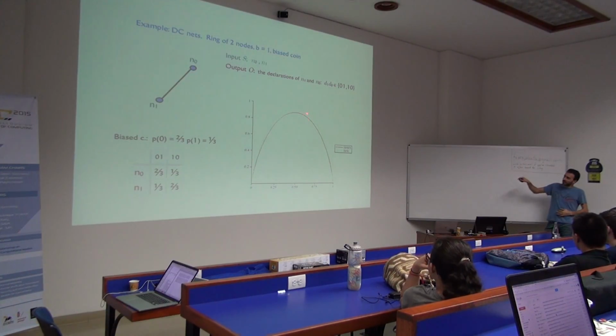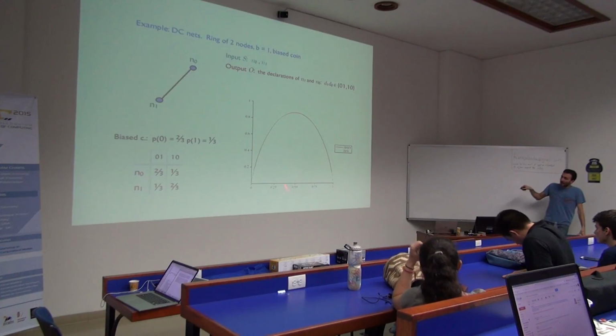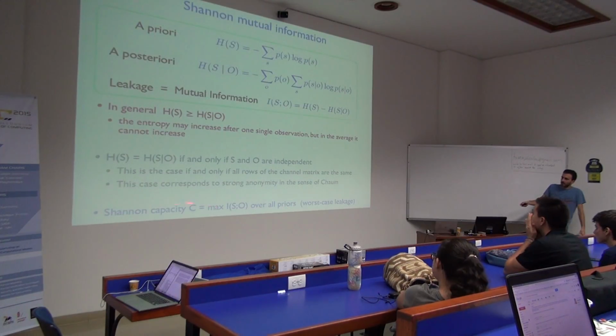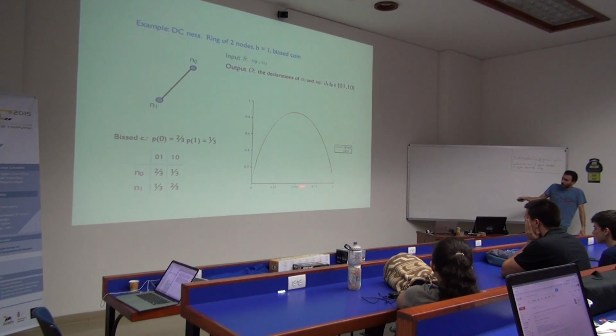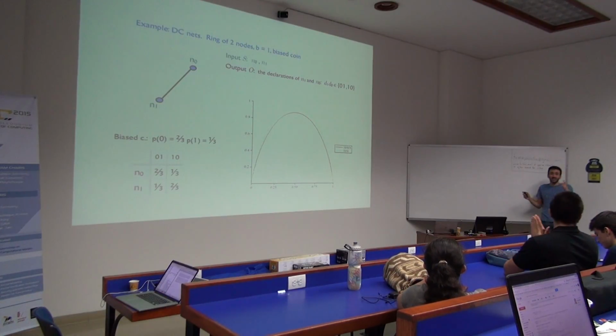And the difference between the two is the leakage. So the leakage, you can imagine it as the distance between the two values here. Right? And then in this particular example, it happens that the maximum leakage, which I call here capacity, right now to compute capacity, I have to go over all priors and figure out where is the greatest distance between the two curves, right? Here it happens.